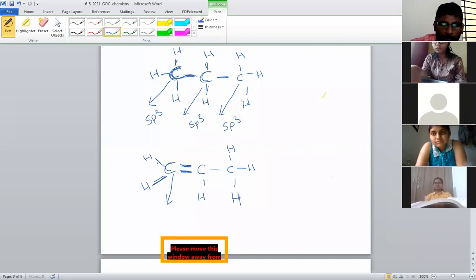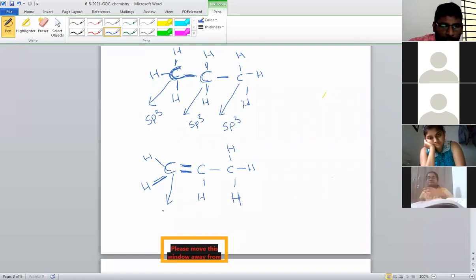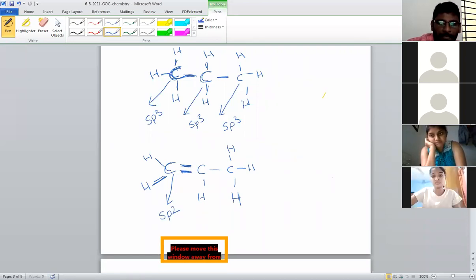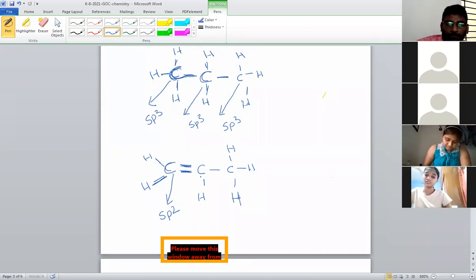So this side single bond, this side double bond. Between single and double, we take the double bond as a preference. That means this carbon is a double bonded carbon. So in this double bonded carbon, the hybridization must be sp2 because carbon has a double bond. That's why hybridization will be sp2.